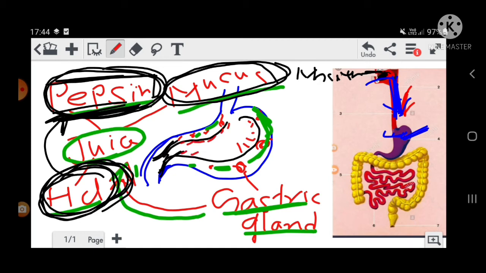In the stomach, one layer of mucus is formed, and this layer protects the inner wall of the stomach from the HCl present in the stomach. If this much is done, then food gets digested in the stomach, mainly the protein, with the help of pepsin.